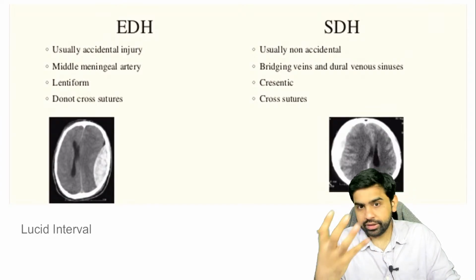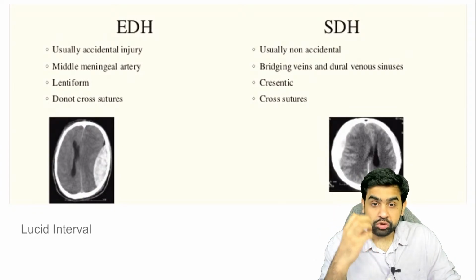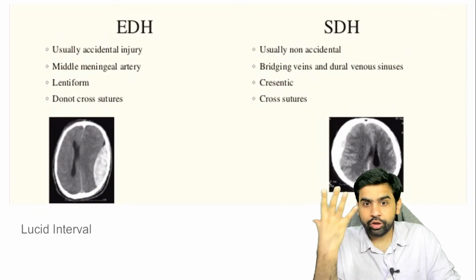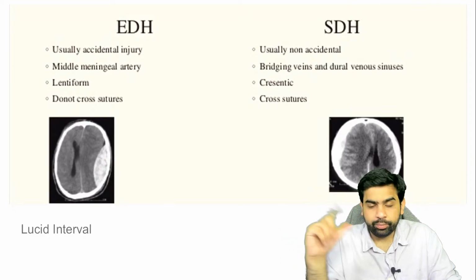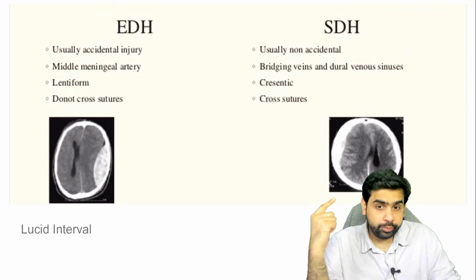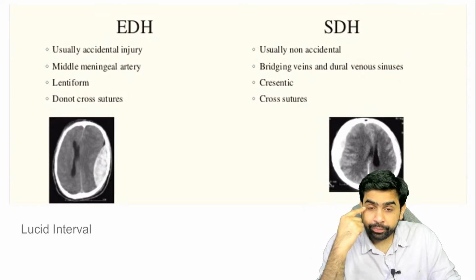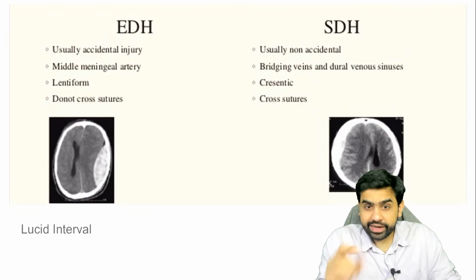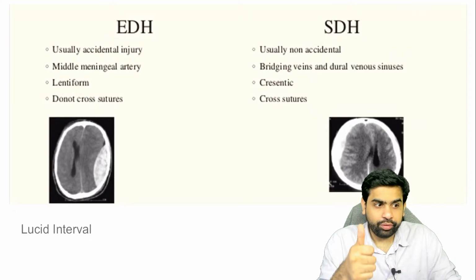Let's assume a patient comes to you after a head injury, and the patient's right pupil is dilated. Where are you going to perform the burr hole? CT scan is not available. Whether you will perform it on the right side or the left side? You'll perform it on the right side. So ipsilateral pupil is dilated and contralateral limb weakness is there. So in the EDH, you get an ipsilateral dilated pupil and contralateral limb weakness. Please try to understand this point.